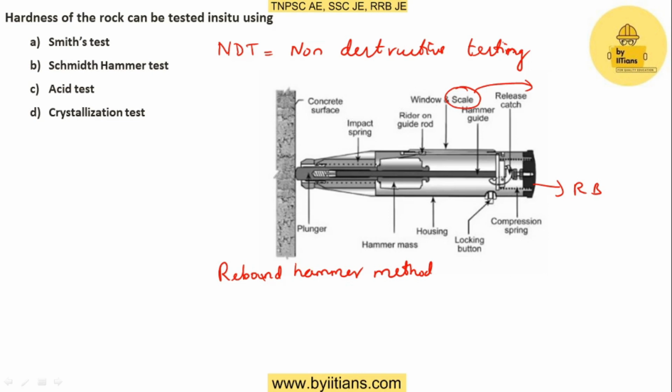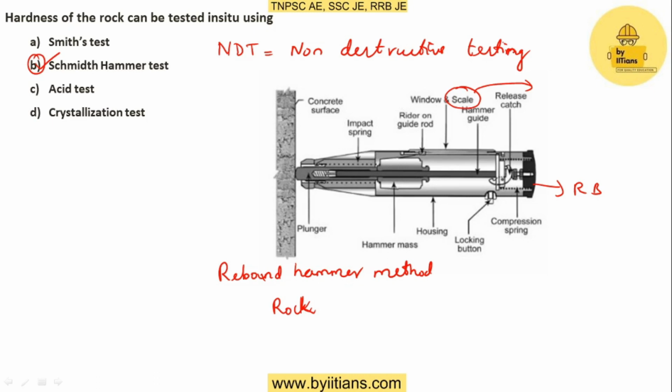This method is also applicable for rocks. We can also find the strength of the rock, and this method is also known as the Schmidt hammer test. So option B will be the right answer for this question.